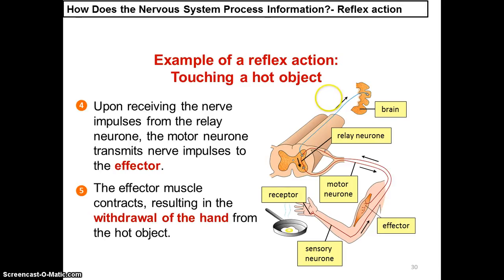It can, however, be involved in responses that take place after the reflex action, for example, putting one hand under running water to cool it down. Pain is also perceived by the brain after the reflex action has taken place. The withdrawal of the hand from the hot object was involuntary and not under the control of the person's will.